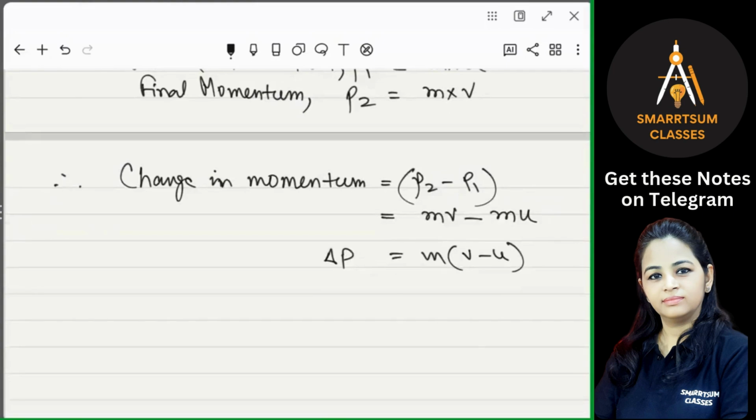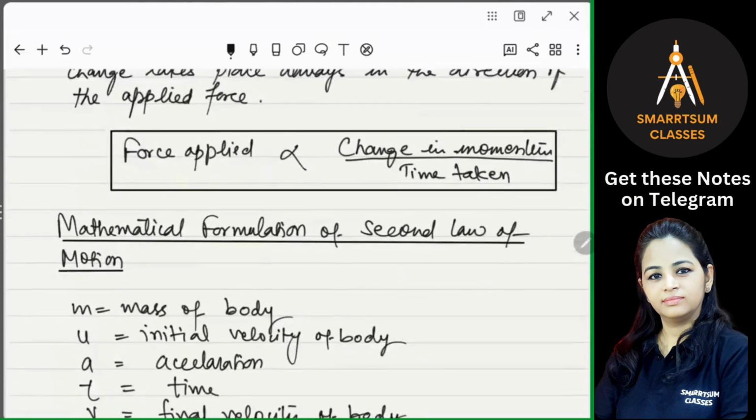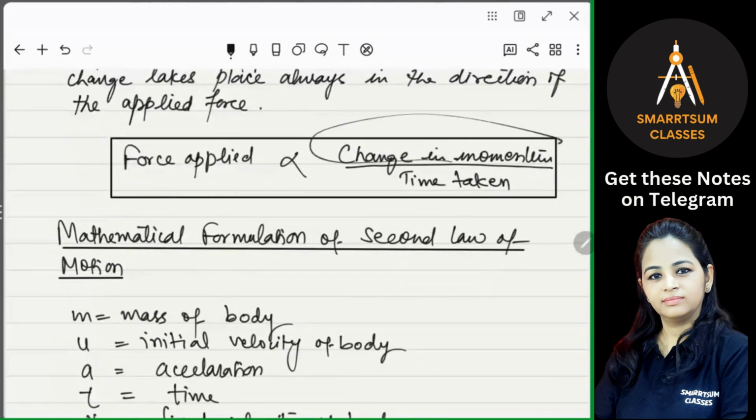Now, according to the second law of motion, please understand, you can note it down later. What does the second law of motion say? Look here. The second law of motion says that the change in momentum in time is force. Getting that? Change in momentum in a particular time is directly proportional to the force applied.